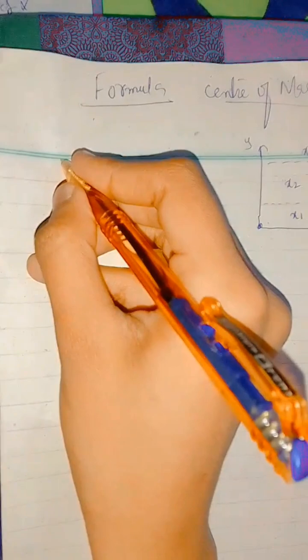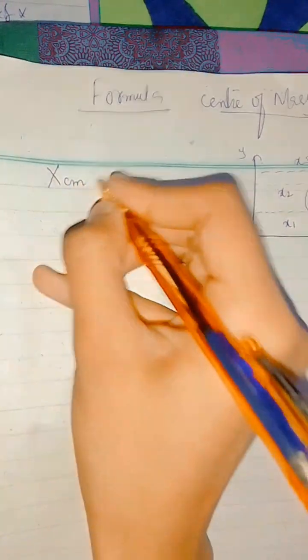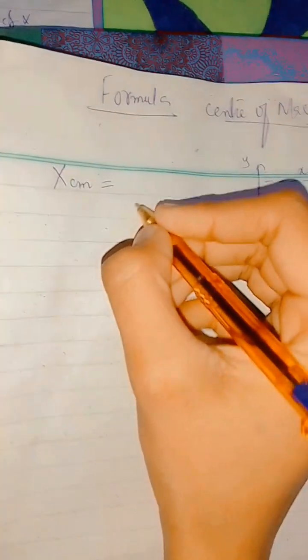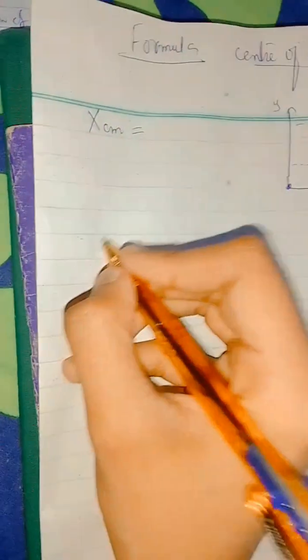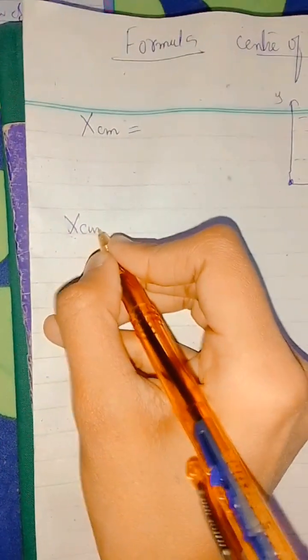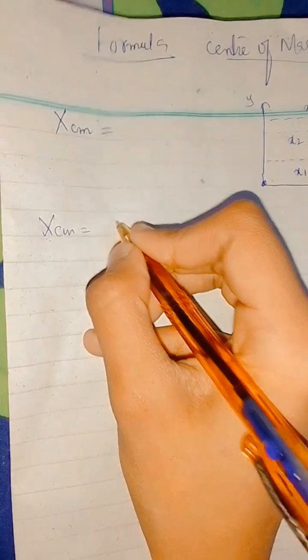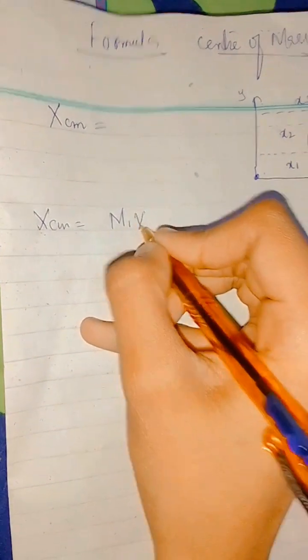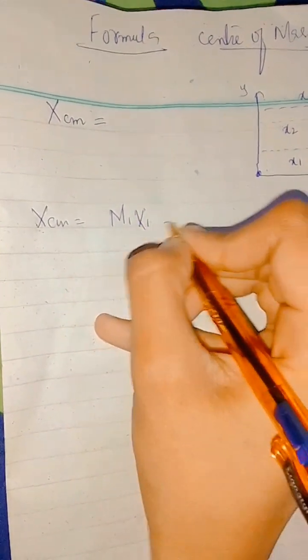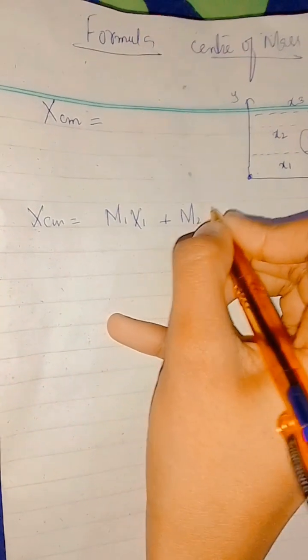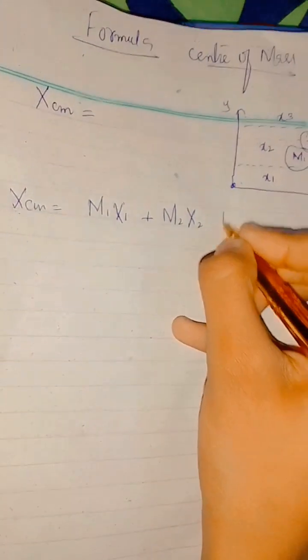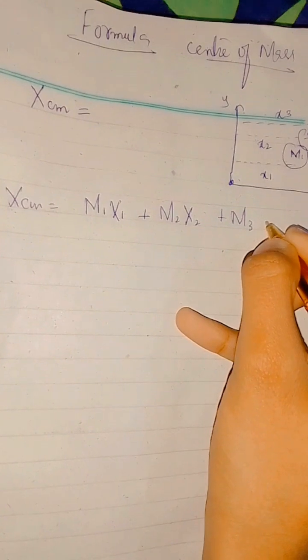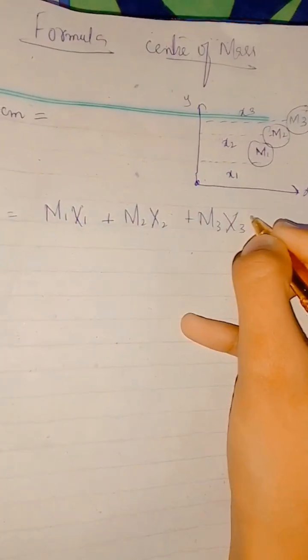Now the center of mass will be: first mass and its distance, plus second mass and its distance, plus third mass and its distance, and so on.